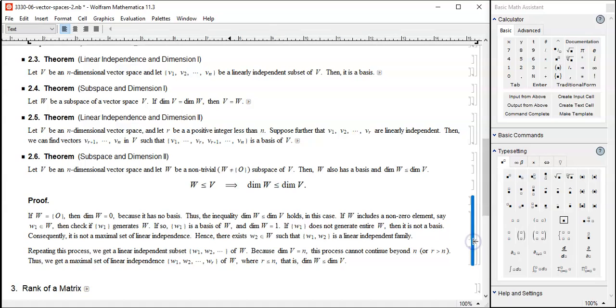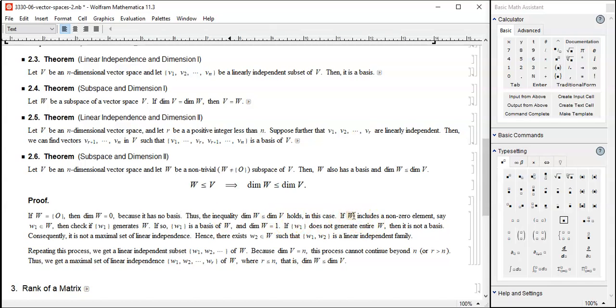Let's begin. Okay, if W is a trivial space, then there's nothing to do. Dimension is just 0, nothing to do. Okay. And then dimension of 0 is less than or equal to dimension of V. So, well, everything works out okay.